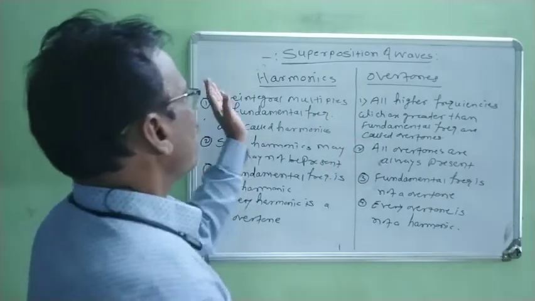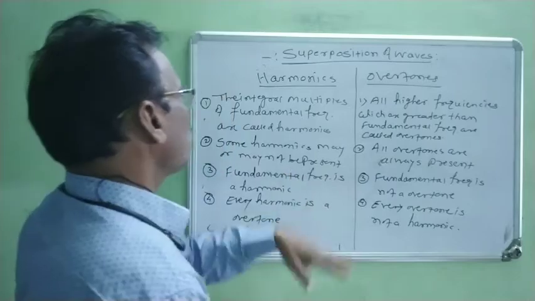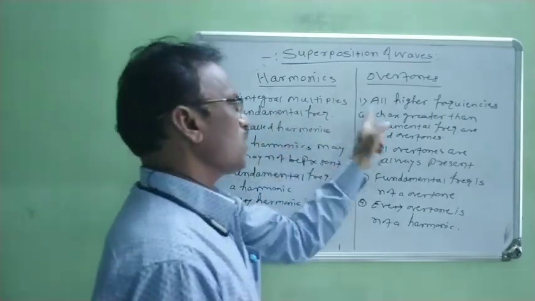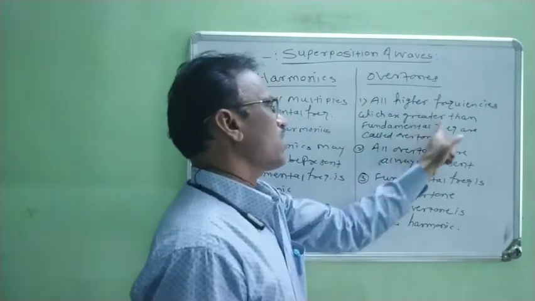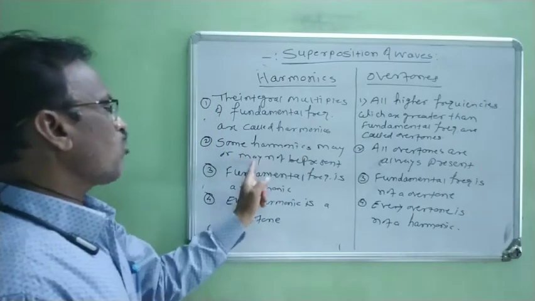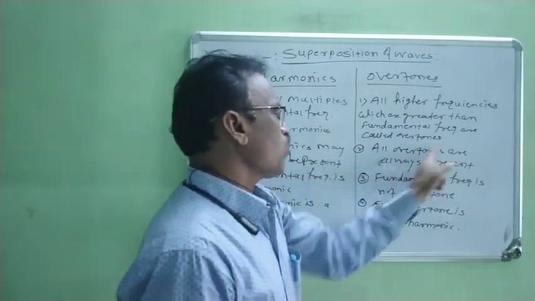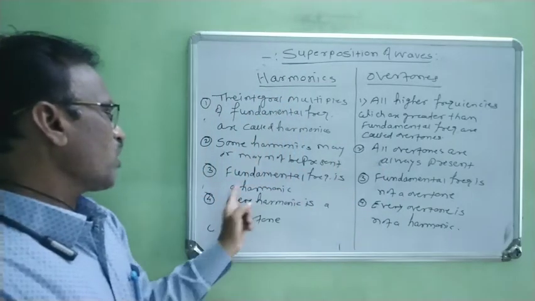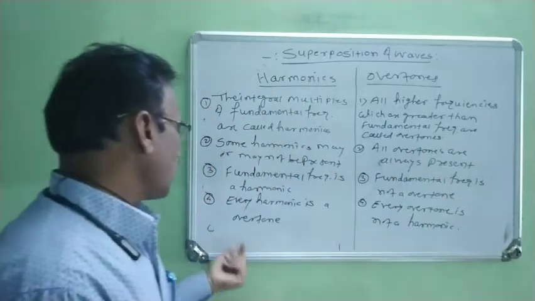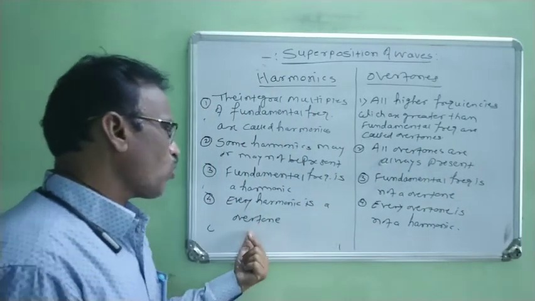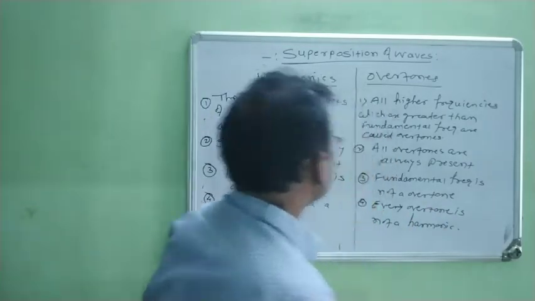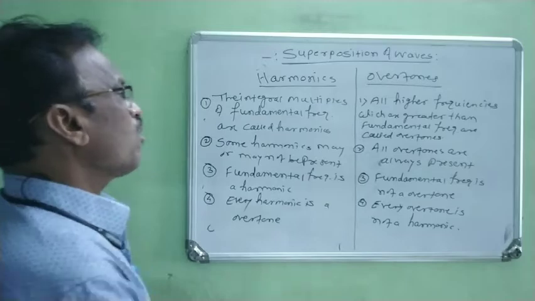Therefore, when we compare harmonics and overtones, the integral multiples of fundamental frequency are called harmonics. But at the same time, all higher frequencies which are greater than fundamental frequency are called overtones. Some harmonics may or may not be present, but all overtones are always present. Fundamental frequency is a harmonic, but fundamental frequency is not an overtone. And the last is every harmonic is an overtone, but every overtone is not a harmonic. In this way, we discuss the difference between harmonics and overtones.